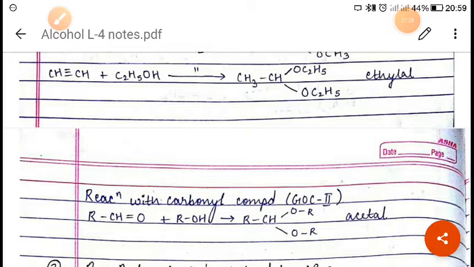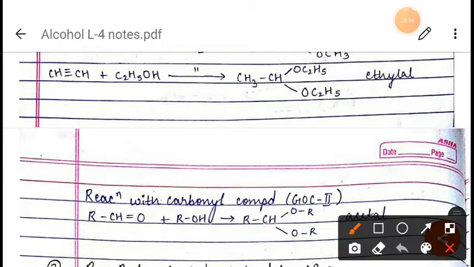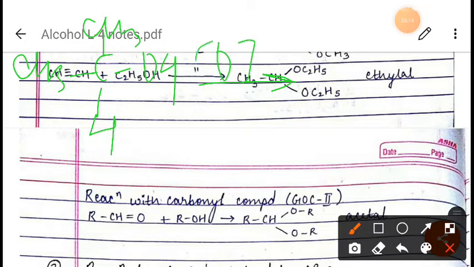Suppose we are taking here isopropyl alcohol, with hydrogen and CH3. If you oxidize this, first of all it will form acetone, which is C double bond O, like this, CH3, and here also CH3. Now if you further oxidize this, it will form acetic acid, which is CH3COOH.